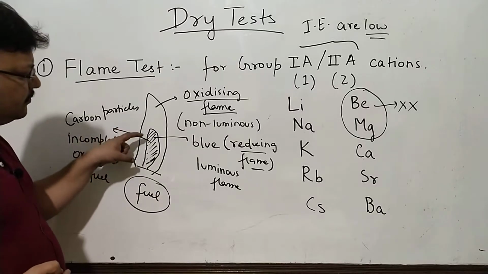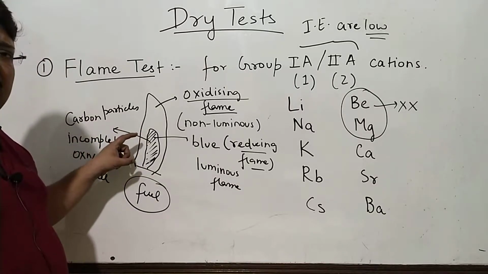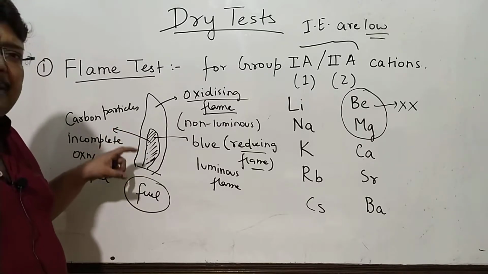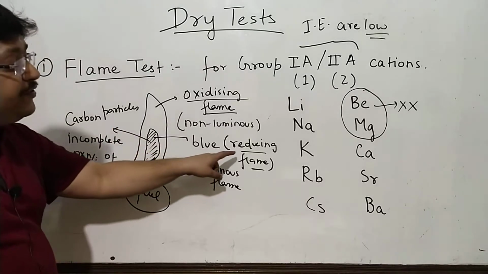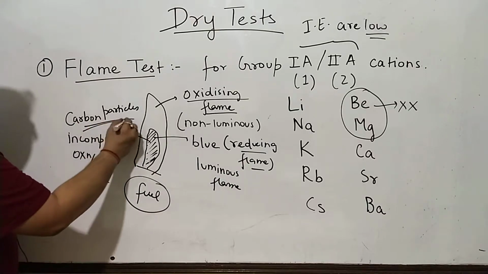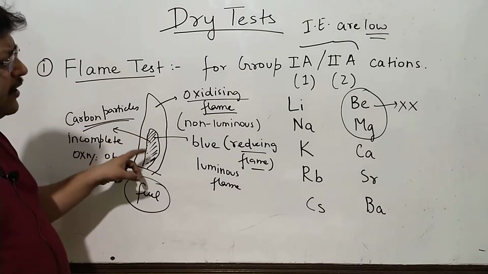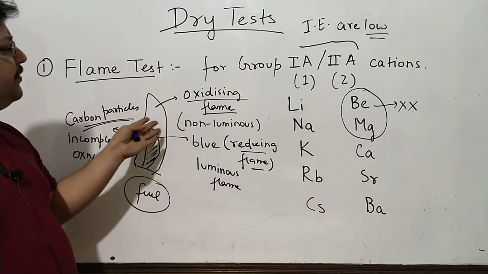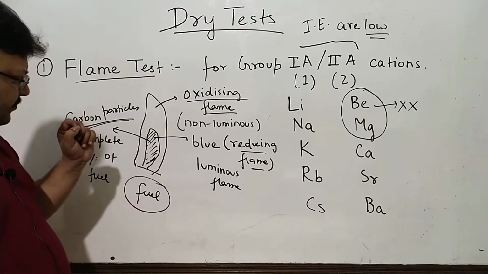Naturally, the inner cone will be containing some unburnt fuel or carbon particles, so that will be blue and reducing in nature. Because of these carbon particles, they'll have a characteristic blue color. It's called luminous flame. The outer flickering part is oxidizing because you have more oxygen here.